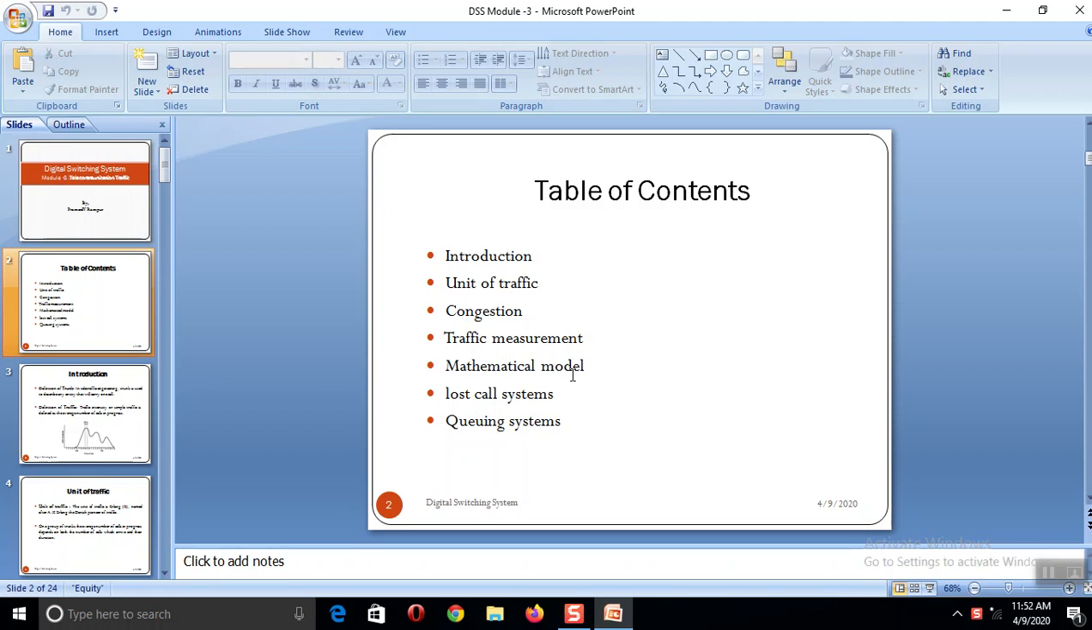Which mainly consists of two different types of systems: one is a lost call system and the other is a queuing system. In the previous video, I already explained what a lost call system is and what a queuing system is. So we'll continue these things.